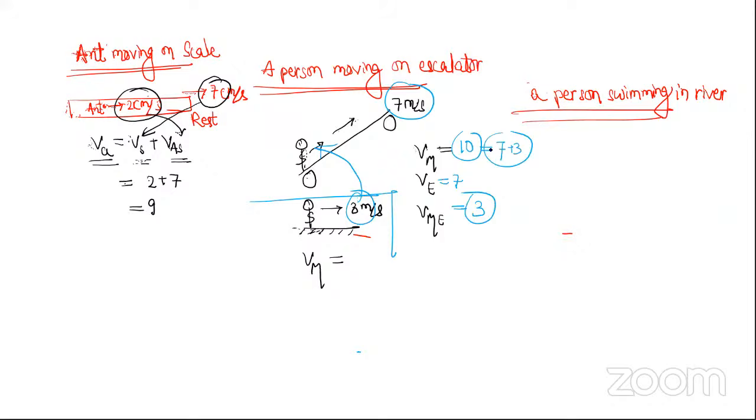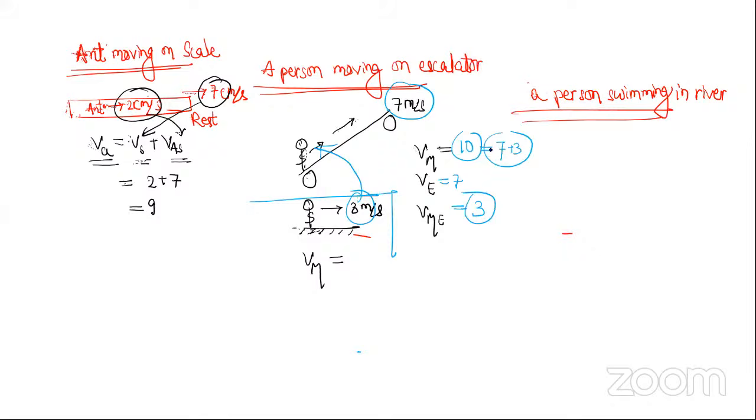When I was not walking on the escalator, when I was walking on ground, at that time my actual velocity was also 3, my velocity with respect to ground was also 3. But now when I start walking on the escalator, my old capacity of 3 meters per second is not the actual, that is my relative velocity with respect to escalator. Now the actual will be something else. The same thing as here.